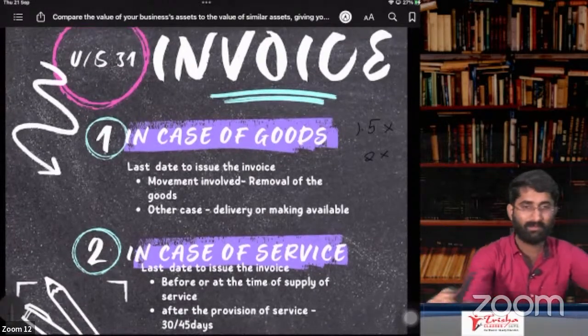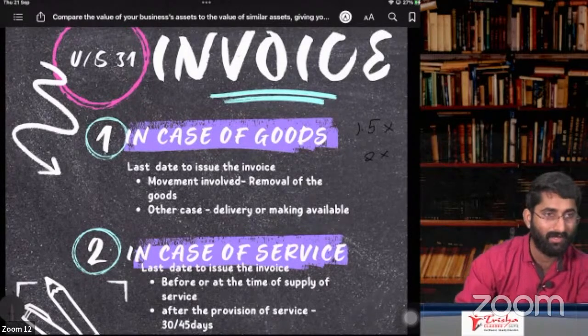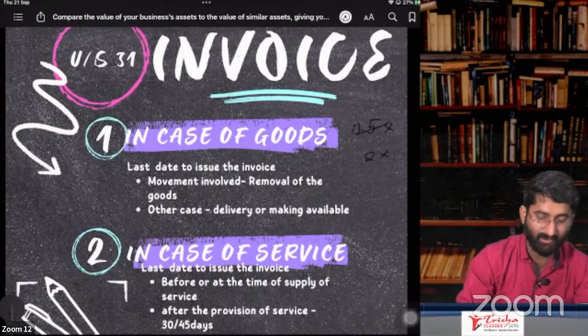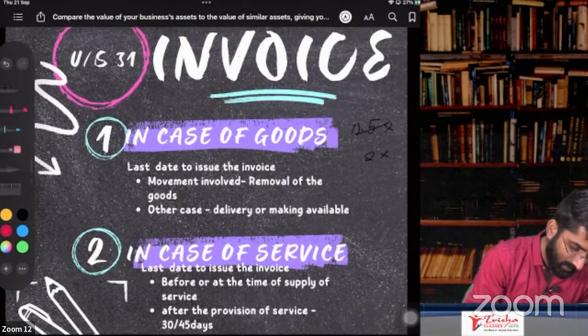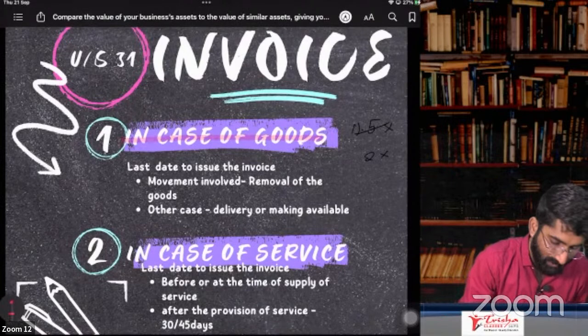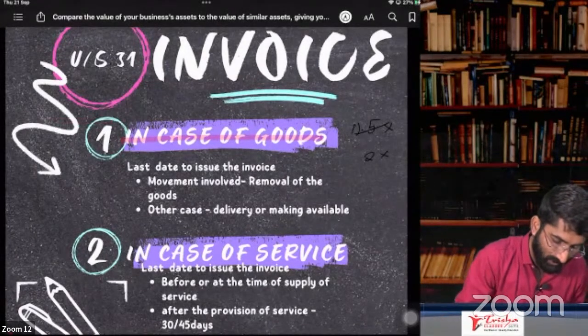Invoice. Next one, section 31. We are discussing invoice. Section number 31, subsection 1. That is in case of goods. Already we discussed, yes or no? When you have to give the invoice in case of goods, you have to issue the invoice.